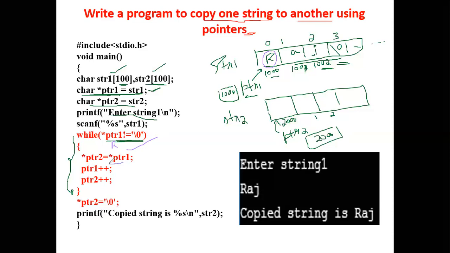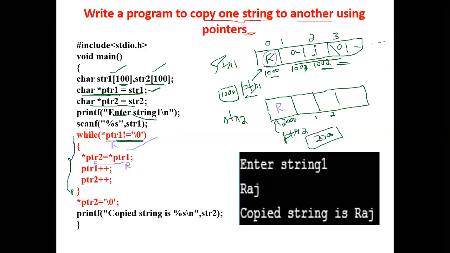Star PTR of 1 will be copied to star PTR of 2. So what is star PTR 1? That is R. Okay, R will be copied to star PTR 2. What is star PTR 2? PTR 2 is 1000. The value that is there in 1000 is R. So this R will be copied to this one. So this is how we make a copy.